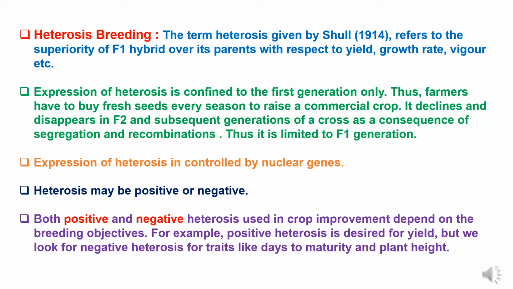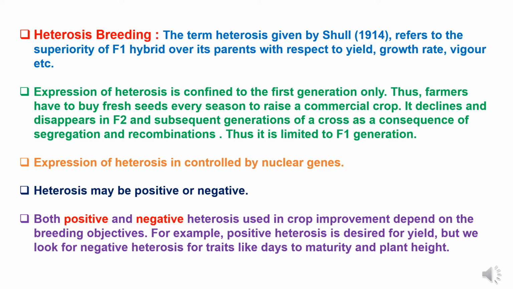So when the hybrid seed is produced, farmers have to purchase fresh seed to get the maximum benefits of the hybrid and to get good yields. If we use the stored seed from the F1 generation, in the next generation there will be a drastic reduction of yield and quality. Expression of heterosis is controlled by nuclear genes. Heterosis may be positive or negative, both sides.